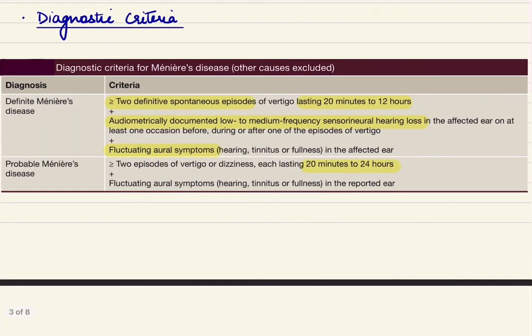Now, for the diagnostic criteria, we have two classes, definitive Meniere's and probable Meniere's. In definitive Meniere's, there should be at least two definitive episodes of vertigo, audiometrically documented hearing loss, along with fluctuating aural symptoms. In probable Meniere's, the only omission is that the hearing loss is not documented.